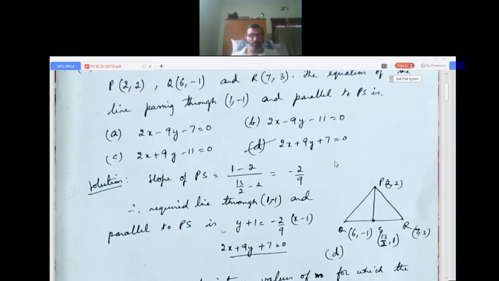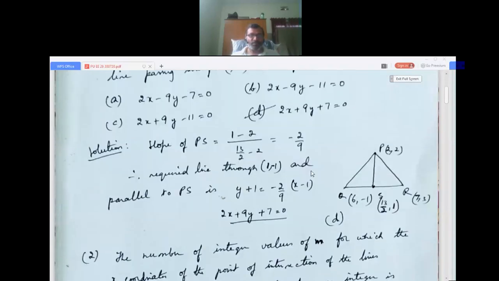Now first we find the slope of PS. You know that this is a triangle, and this will be the median here. This is PS. Now the slope of PS. You know the formula for the slope. When the angle is given, it is tan theta. When two coordinates are given, it will be difference in y by difference in x, that is (y1 - y2) by (x1 - x2), or (y2 - y1) by (x2 - x1), whatever.